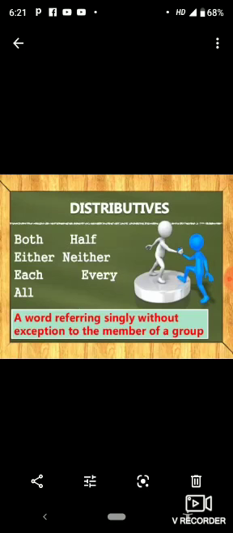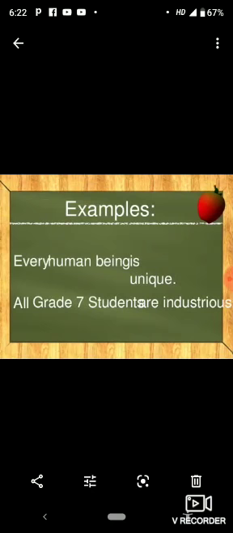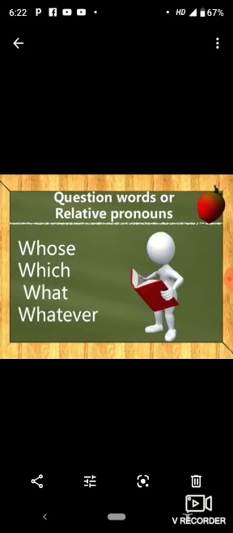That's why they are called distributives. The sweets were distributed between both the brothers. Each student got a pair of gloves. More examples: every human being is unique. All grade 7 students are industrious.